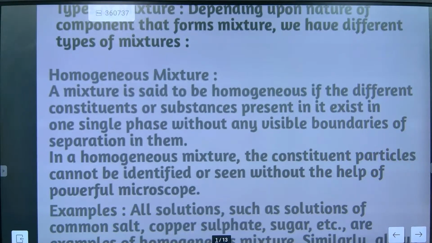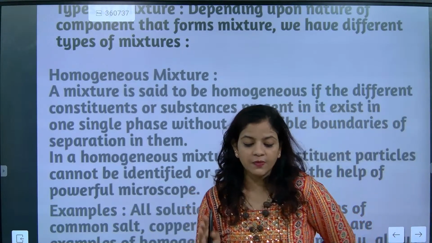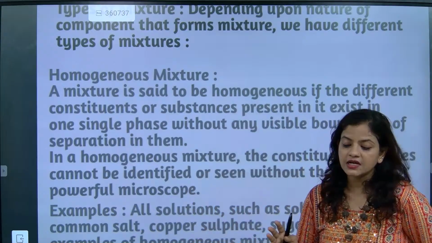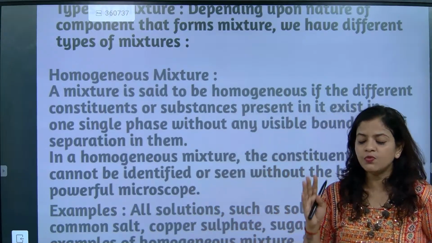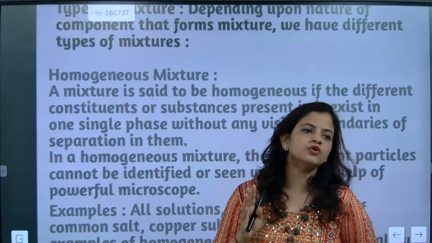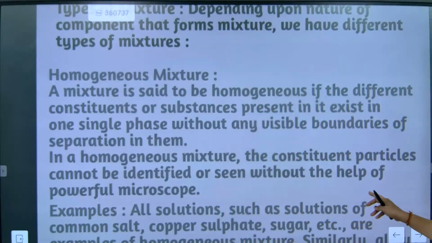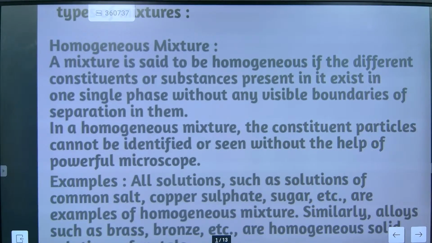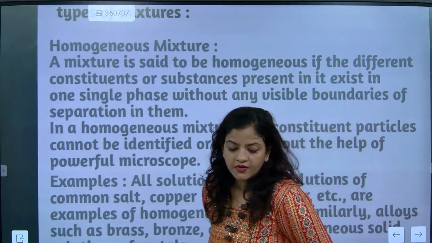A mixture is said to be homogeneous if the different constituents or substances present in it exist in one single phase. Understood? So whatever substances are present in it, they will be present in only one single phase. Then it will be considered as what, beta? Homogeneous. Now we are going to see that in a homogeneous mixture, the constituent particles cannot be identified or seen without the help of a powerful microscope. So beta, very good.